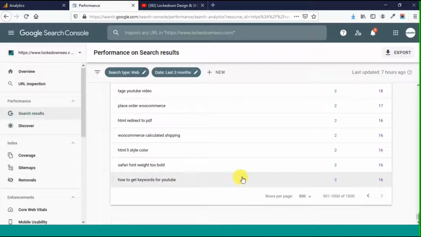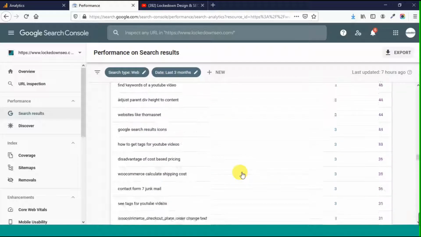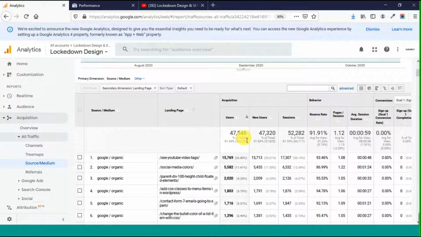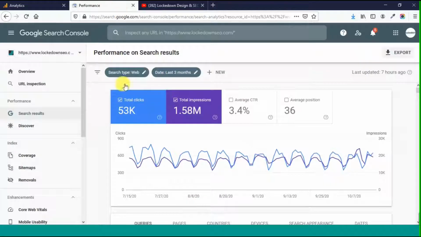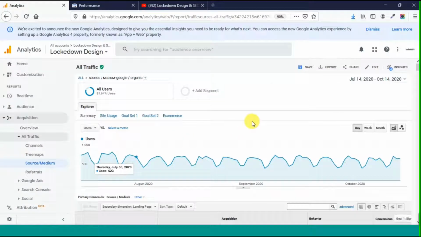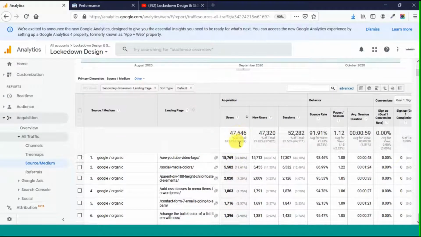The first 1,000 search terms that yielded an impression, and an impression for this discussion is basically if the result is on that page. If they pull up a results page and the result is on that page, that's going to count as an impression. But this one says 53K, and then this one says 47. So I'm not really sure what's going on here either. I don't know why this one is higher. It's really odd. But again, I'm going to err on the side of believing Google Analytics, as this is probably the real number for that period of time.